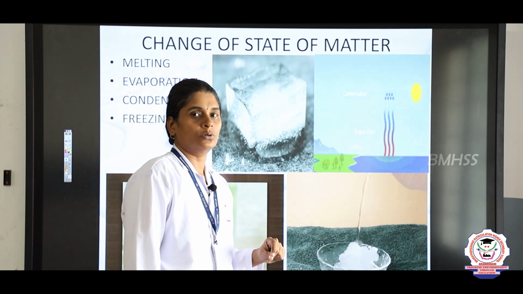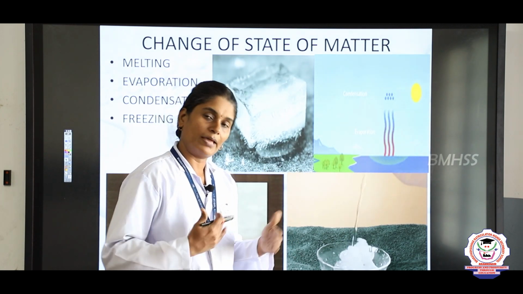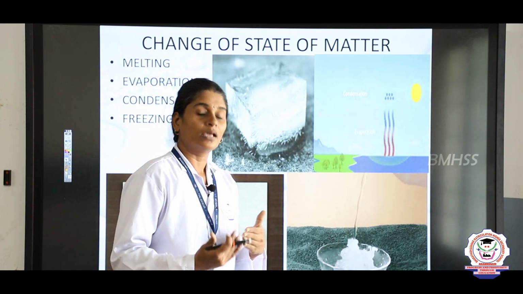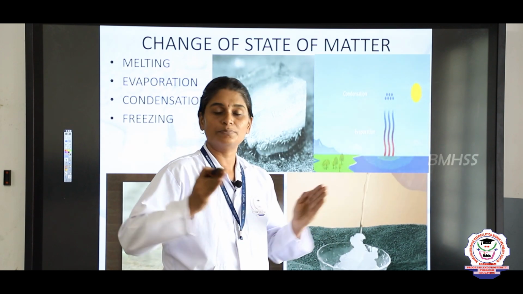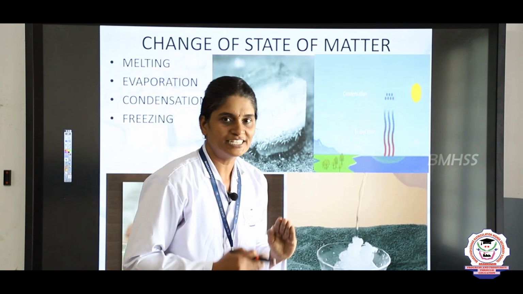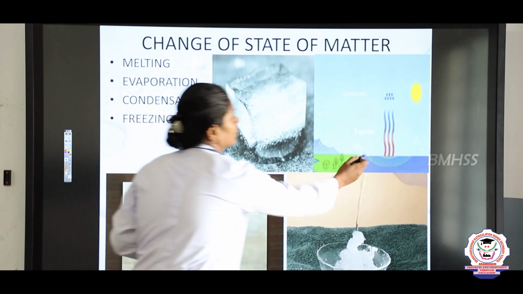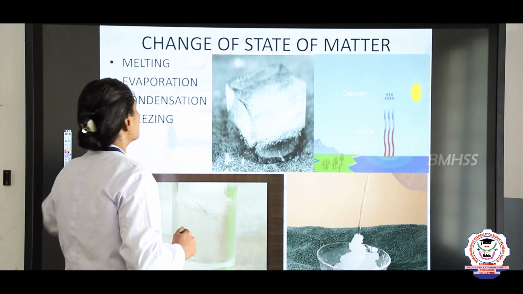Here also the molecules vibrate very fast, and thereby they will have so much free space between the molecules, and thereby it changes into gaseous state. So this is called evaporation.